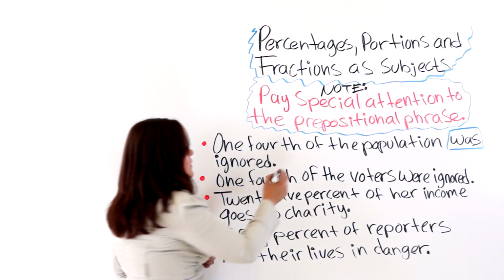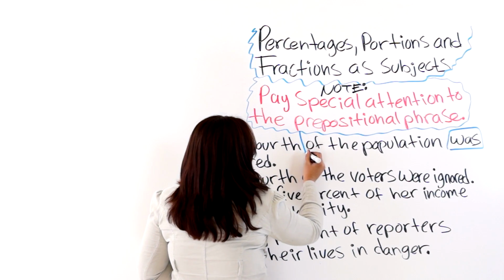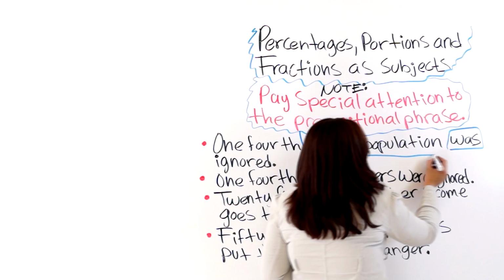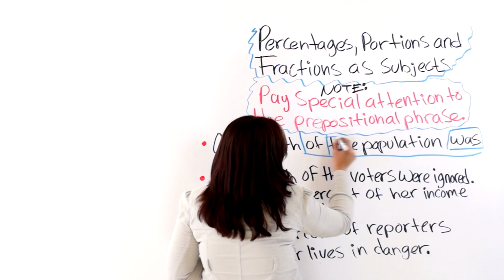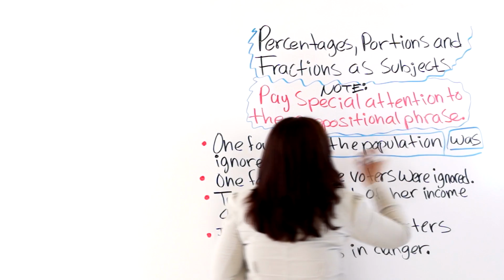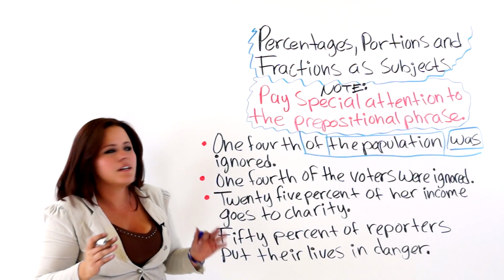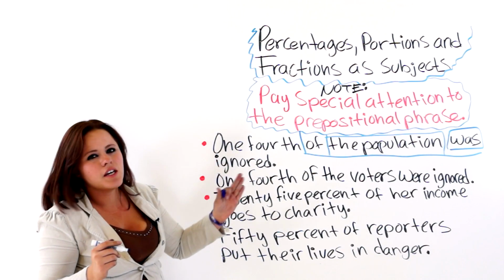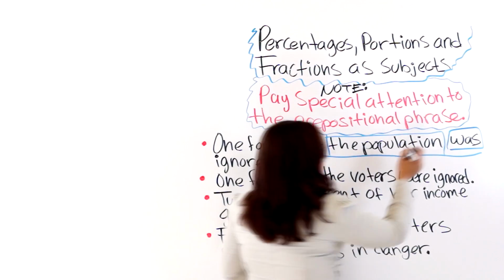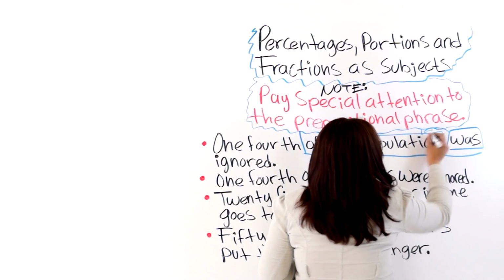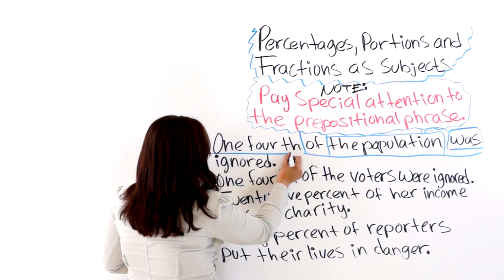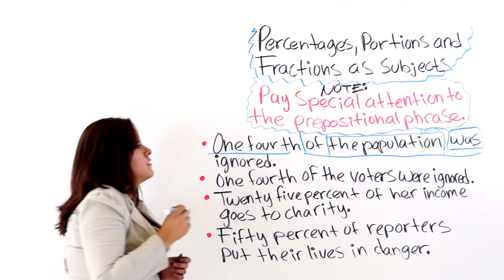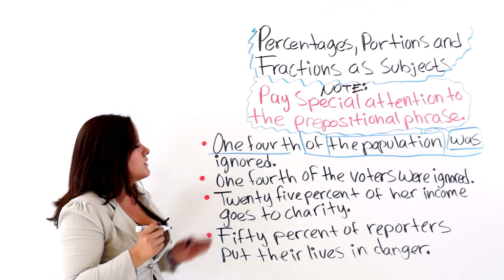After of, pay attention to this prepositional phrase, of the population. So this is what we are talking about here, the population. So that is what the verb must agree with, even though it is not the subject. 1/4 of the population was ignored.